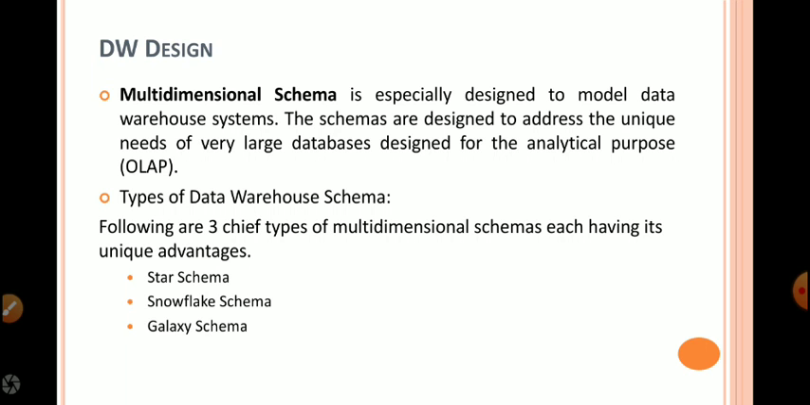Types of data warehouse schemas: mainly there are two, star schema and snowflake schema. Additionally, by combining star schema and snowflake schema we can generate another one, the galaxy schema. This galaxy schema may consist of multiple fact tables.